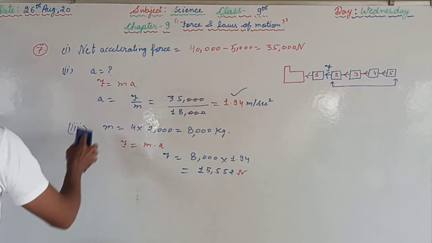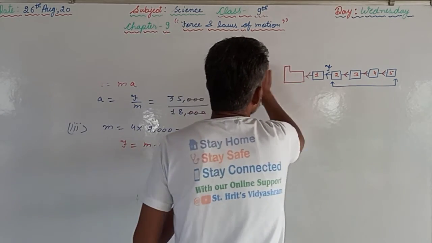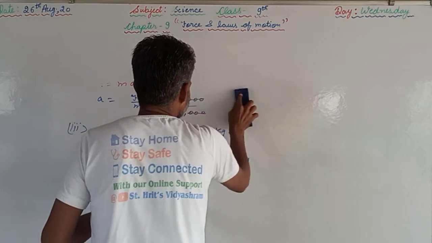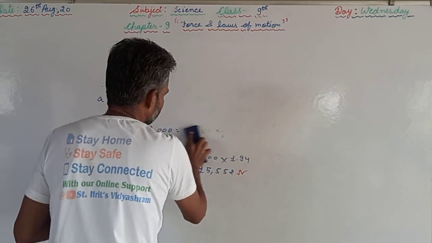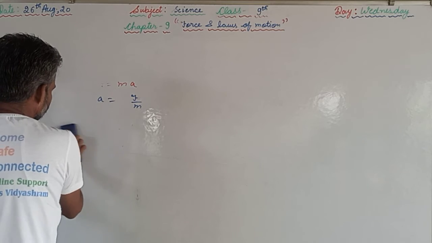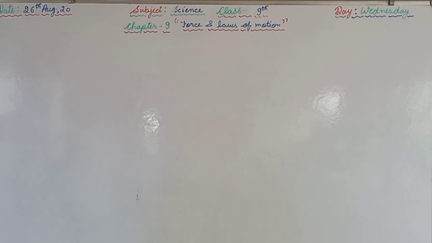Yes. Now question number 8. The mass of the vehicle is 1500, and the acceleration is negative, because the vehicle has to be stopped, means the acceleration will be in the opposite direction.